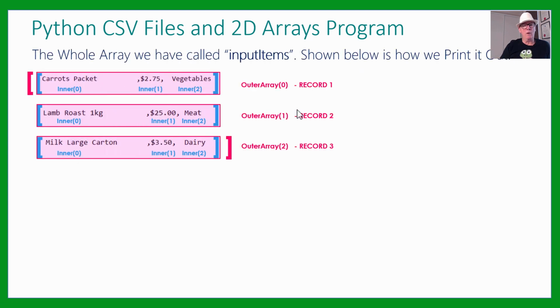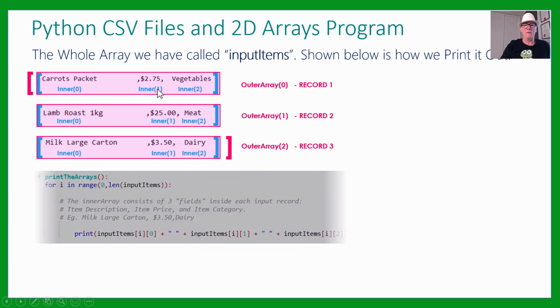Okay, so here we go. This is what we've got. We've got the big array here, this pink one, and inside that you've got record 0, record 1, and record 2, outer array 2, 1 and 0. Then inside we've got the inner array values. So how you do that in Python is you say for i in range 0 to the length of the input items. We're just calling this big whole array here input items, not outer array. We probably should have typed input items there, but anyway, they're the items, 3 of them.